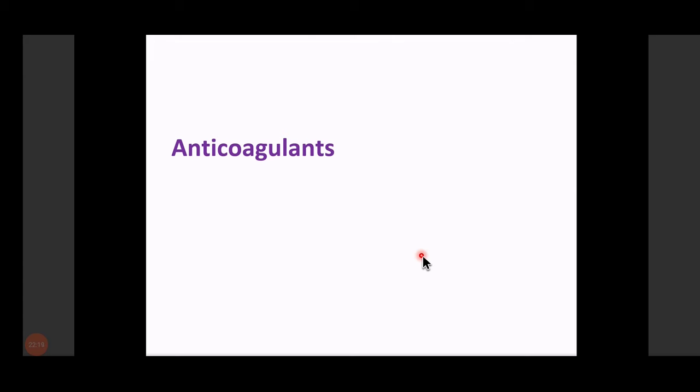But meanwhile, the blood vessel also heals up. So now we don't need this thrombus. Now the body's fibrinolytic system comes into the picture, and through the plasmin, this fibrin containing clot is degraded, and fibrin degradation products are excreted out. So how can we prevent the thrombosis in the arteries? In the arteries, the thrombus is mainly made up of platelets, and this platelet aggregation is carried out by the ADP, by the thromboxane, by the GP IIb/IIIa receptor. And other than this, cyclic AMP and thrombin also play a role in platelet activation.